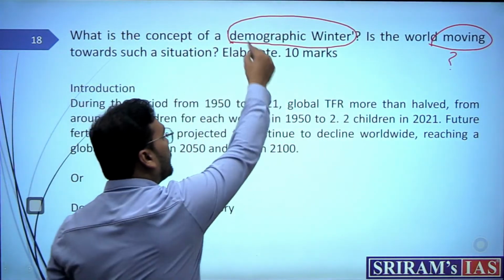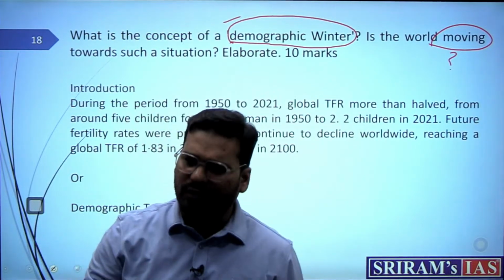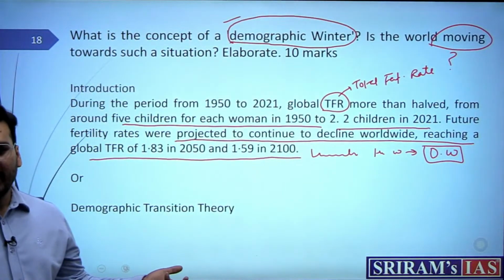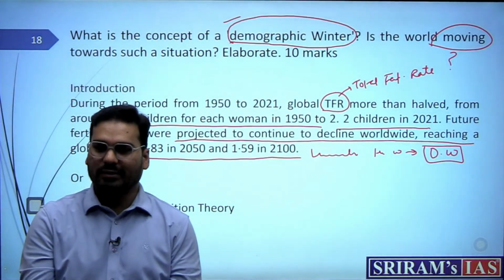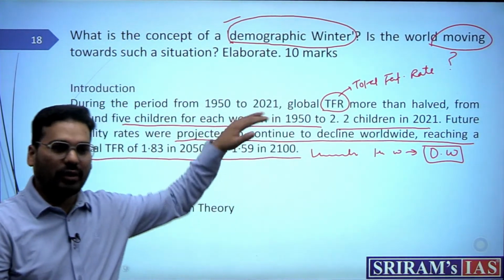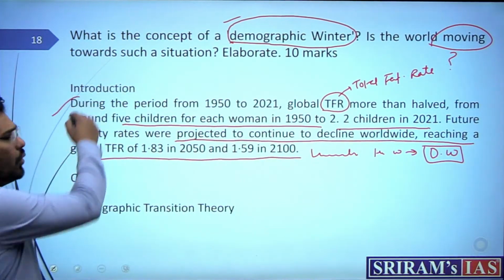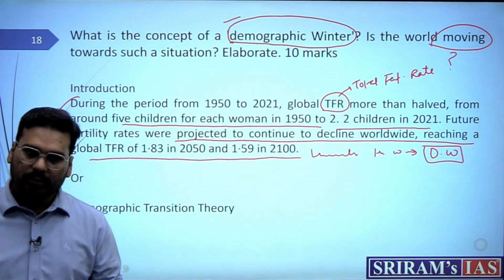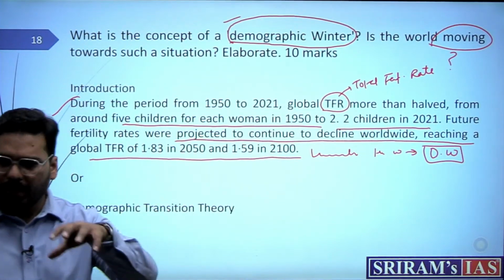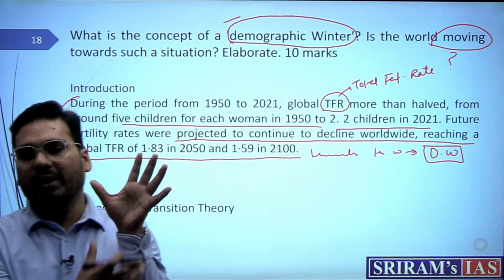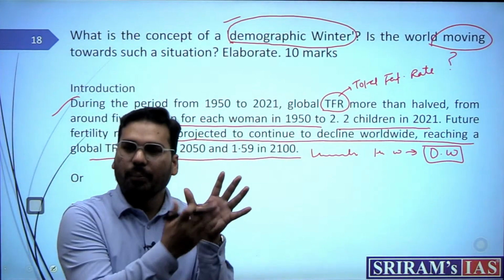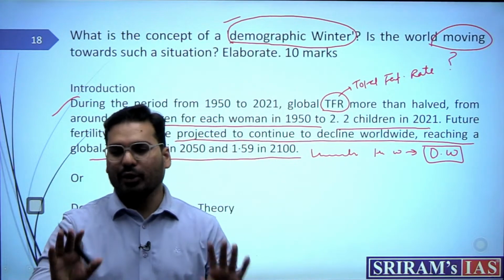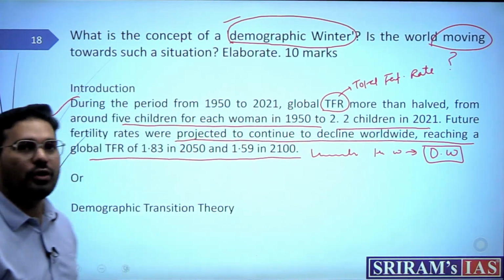Here I am not going to address what a demographic winter is because this is a demand of the question. So let's wait for the body. In the introduction, what can you say? Till now you haven't said anything about what demographic winter is, but you have talked about everything in terms of that. Now this is a very famous data. If you did not know this, then there is a problem. On every topic you should prepare some data. I have also talked about how you can prepare it in a few pages. For every topic, 2-3 things are all you need, and you can keep using them here and there. Everywhere you can use them. So on every topic you need to have that.